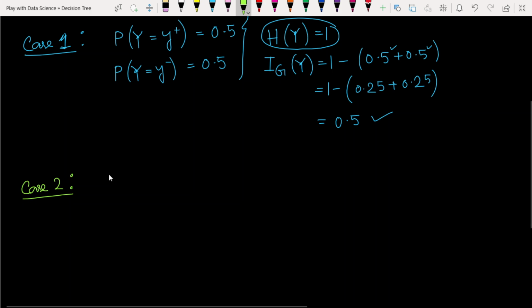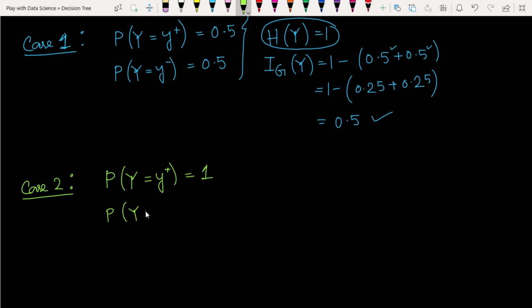In this case, the probability of the random variable y for the category y plus is 1 and the other probability is 0. We give all the priority to one class and totally neglect the other class.